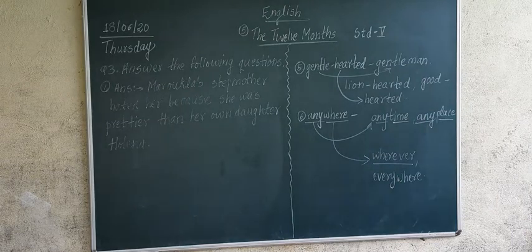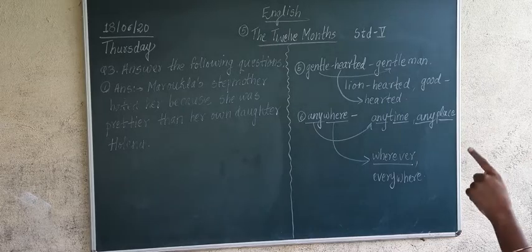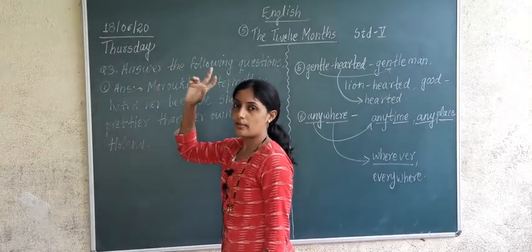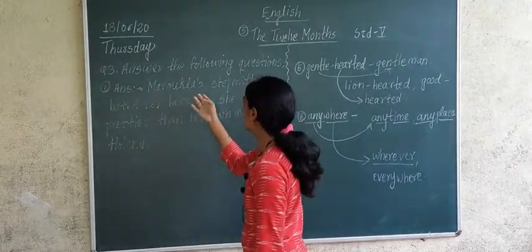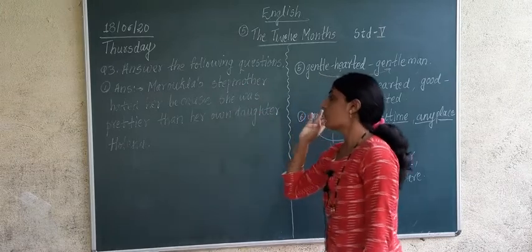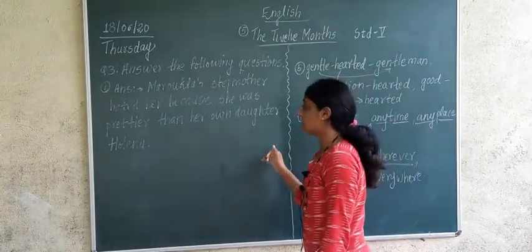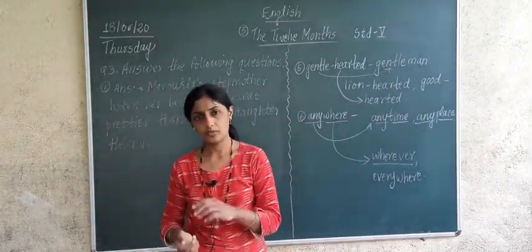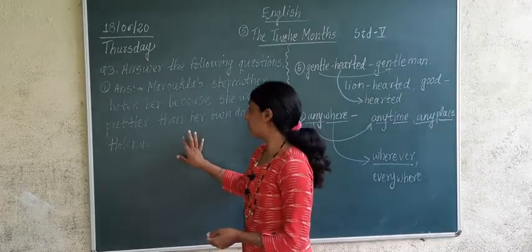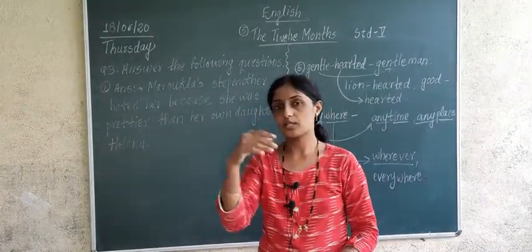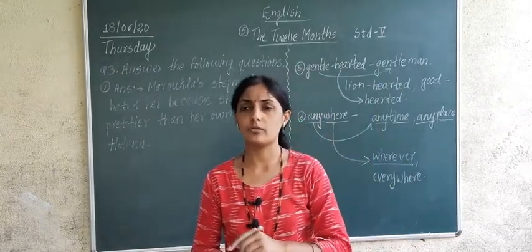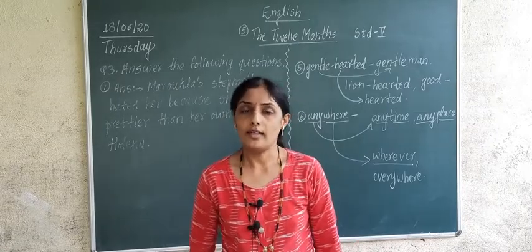Now you can continue in today's homework. You can complete the second question and the first answer of the third question. Marukla's stepmother hated her because she was prettier than her own daughter Helena. Then the second, third, fourth and fifth. In total, 4 questions are there in this main third question. After completing those, we will complete the main fourth question in the next period. I think you have understood till here.